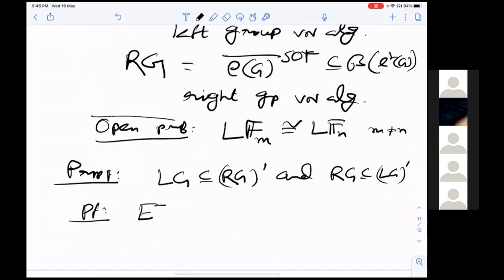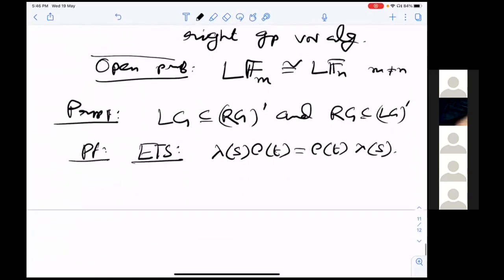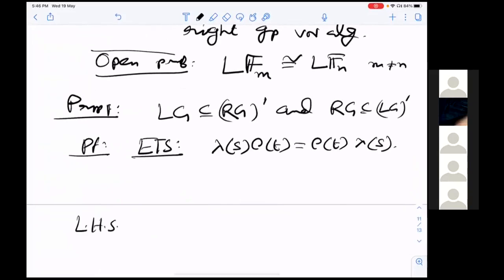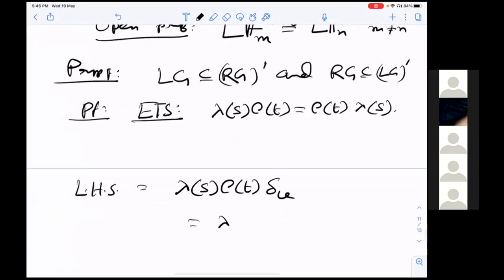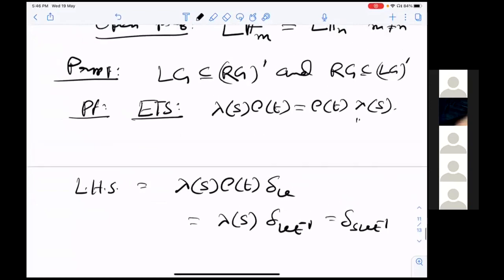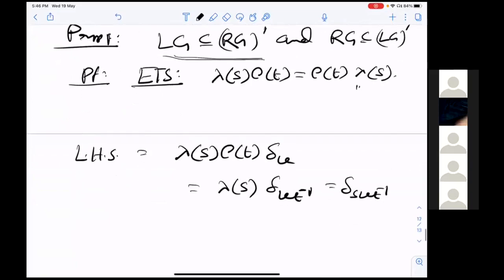Actually, it is enough to show that lambda_S rho_T equals rho_T lambda_S. The left hand side is lambda_S rho_T, and I have to act on some delta_U. So this gives delta_{S U T inverse}, which is the same as the right hand side. So this is trivial, that L(G) is a subset of R(G)'.